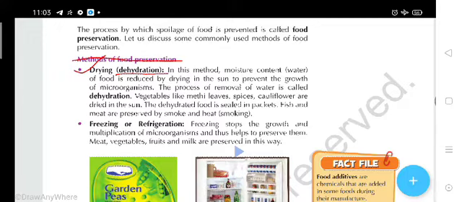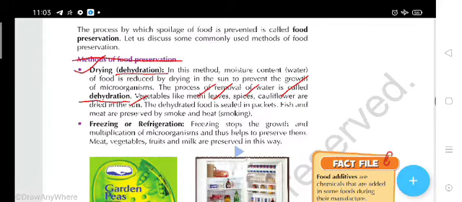Let's see what this method is. In this method, moisture, that is the water, of food is reduced by drying in the sun, which prevents the growth of microorganisms. The process of removal of water is called dehydration. Vegetables like methi leaves, spices, and cauliflower are dried in the sun.